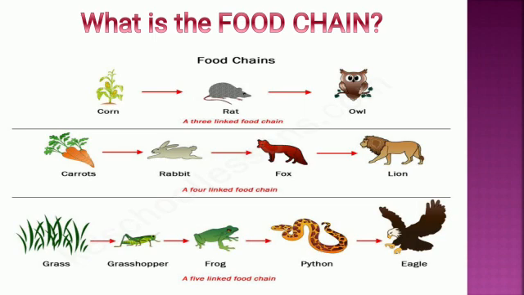So there are several links in this chain, and if the links were to separate from each other, could they be called a chain? No. Even though each link is a complete object, it is joined to the links before and after. So here we cannot say that the rabbit only eats the carrot or the owl only eats the rat. The owl may eat the frog, the owl may eat the rabbit. Yes or no? So they are dependent on each other.